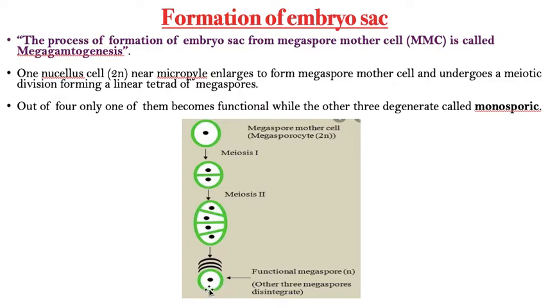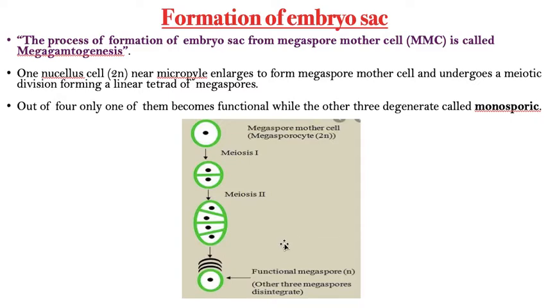It forms the embryo sac, and this condition is called monosporic. Here I clearly wrote, it is called monosporic. That means out of four cells, only one cell participates in the formation of the embryo sac. Hence it is called monosporic.